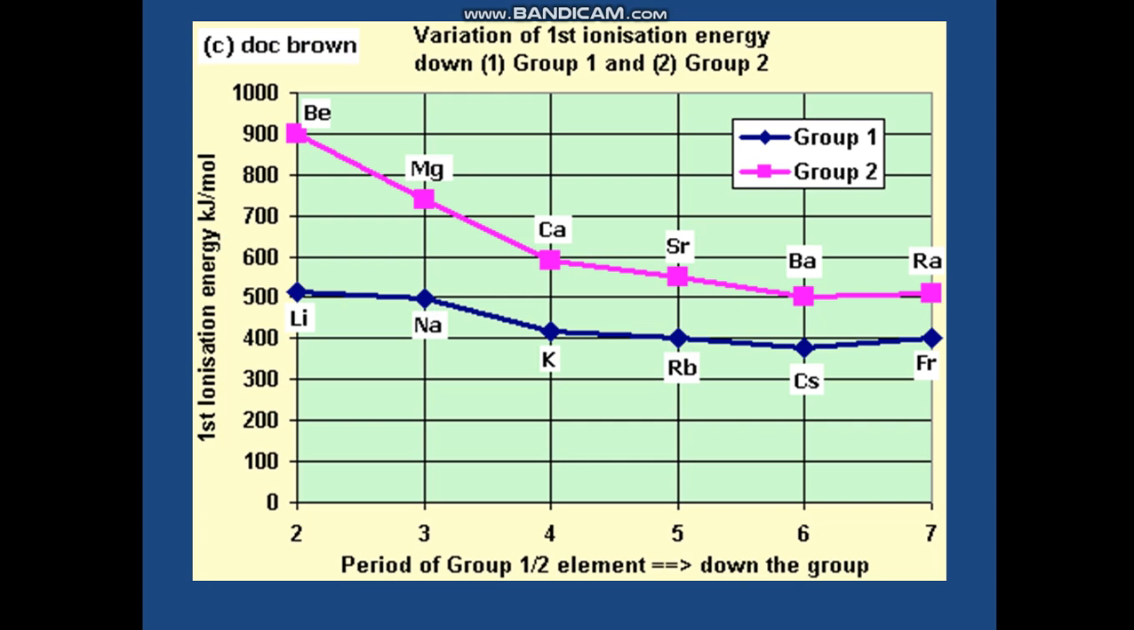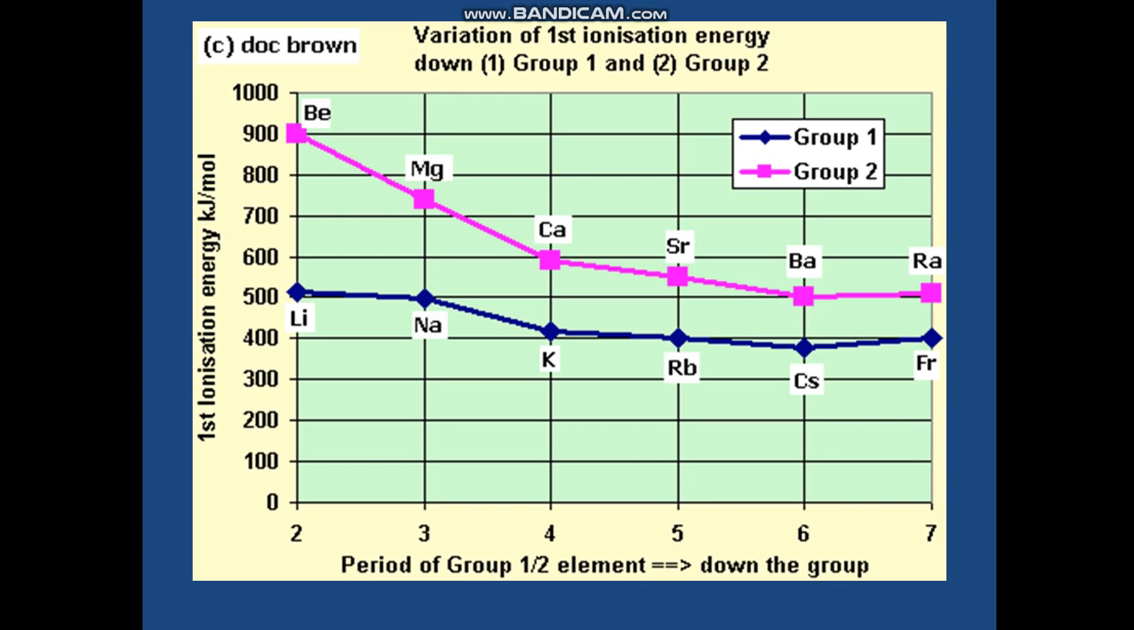Now look at the graph. You can clearly see both groups, group 1 and group 2. Group 1 is bluish in color, and group 2 is pinkish. You can see lithium, sodium, potassium, rubidium, cesium and francium in group 1A of the periodic table, and in the second group beryllium, magnesium, calcium, strontium, barium and radium. The first group is known as alkali metals, and the second group as the alkaline earth metals.